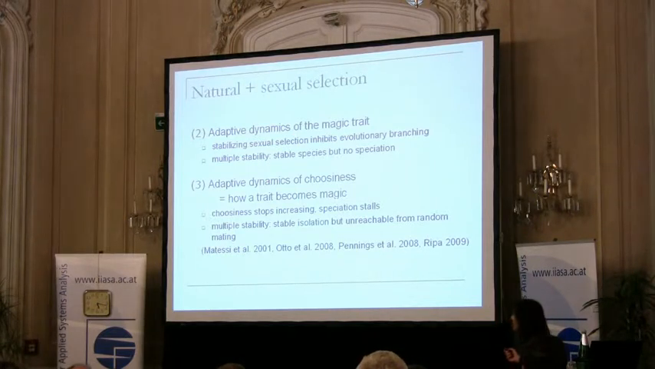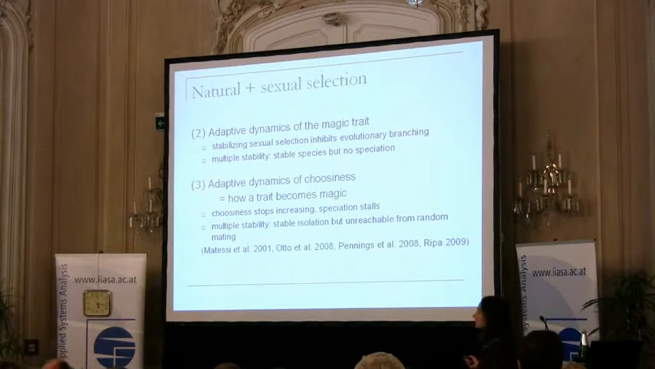So as we will see, it is possible that two separate species represent a stable equilibrium, but we cannot get to this equilibrium, so there is no speciation. Once we have the species, it's all right, but we can never get from a monomorphic population to two species. And finally, there is a different issue which I will treat only very briefly in this talk. We could also look at the adaptive dynamics of choosiness.